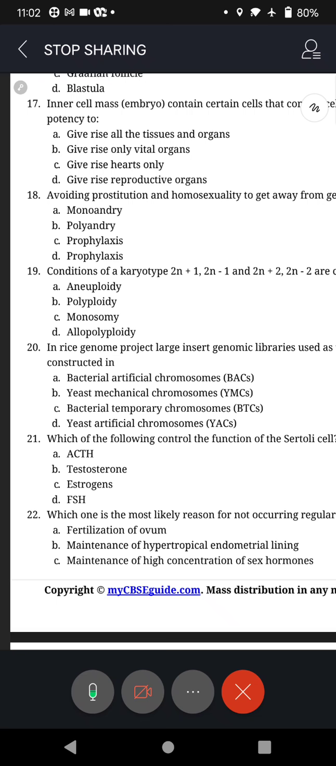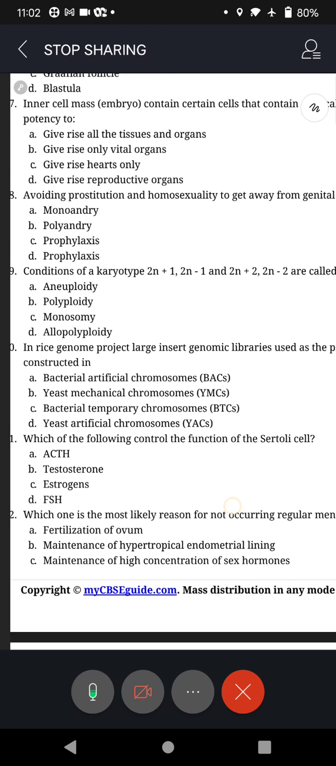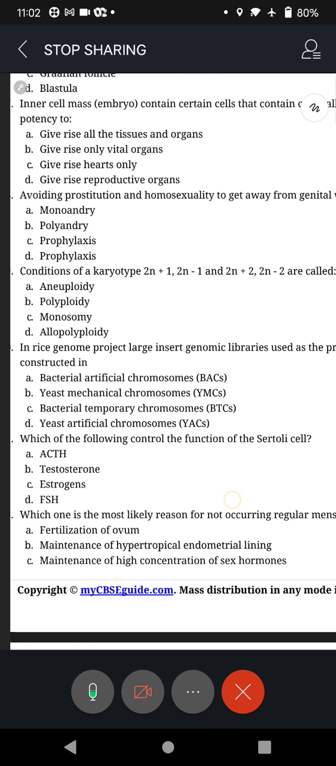Next, question 21. Which of the following control the function of Sertoli cells? Again, we are going for the male reproductive system. Sertoli cells. A. ACTH, B. Testosterone, C. Estrogen, D. FSH, follicular stimulating hormone. So, which one controls this? All are hormones.